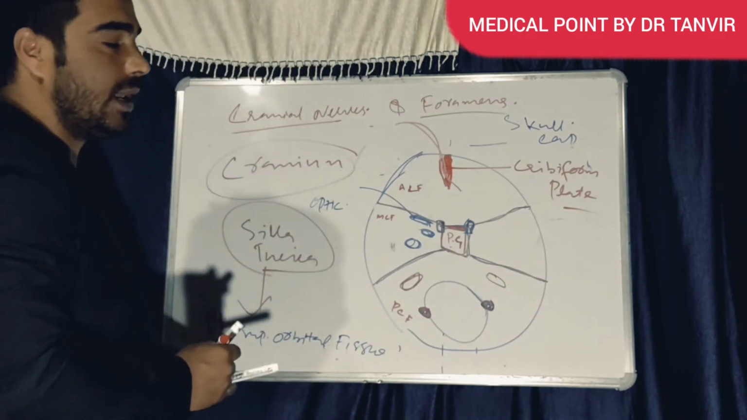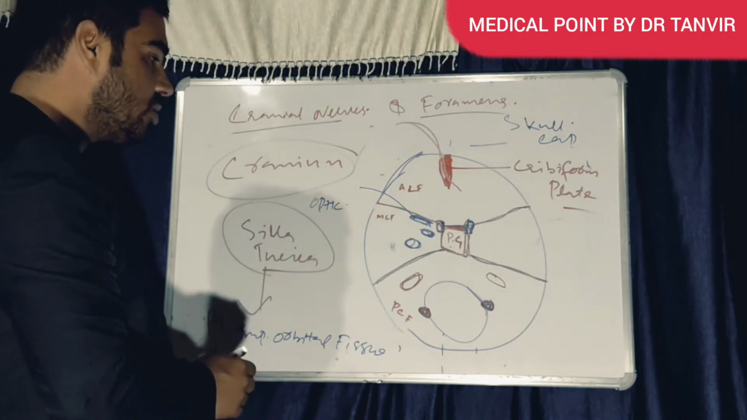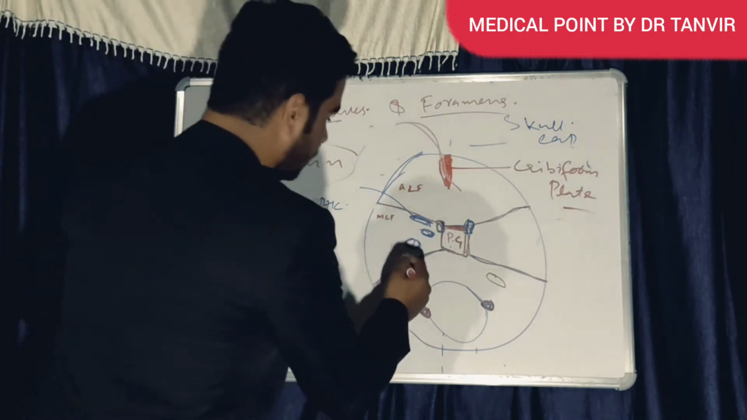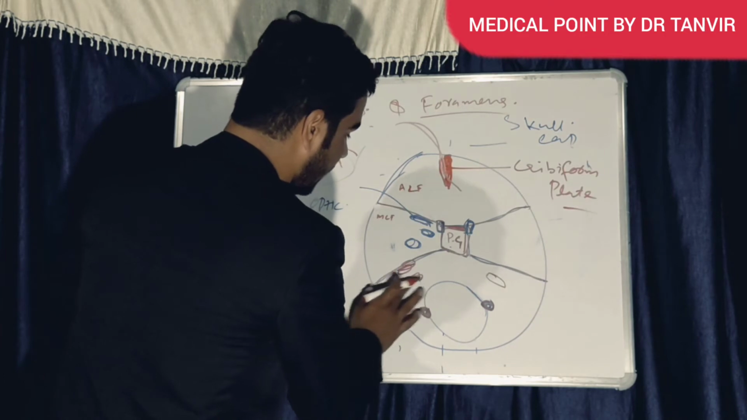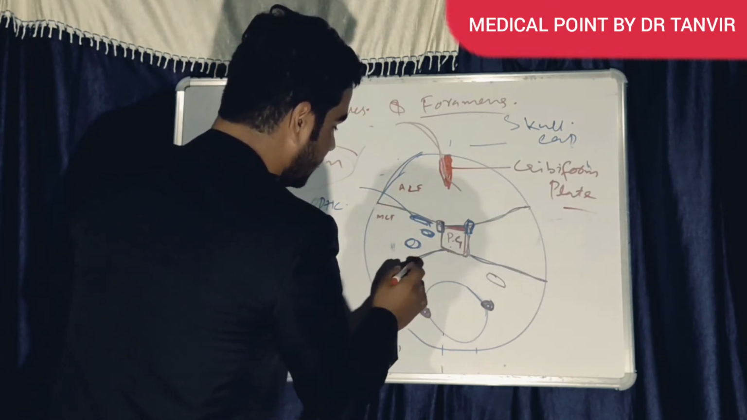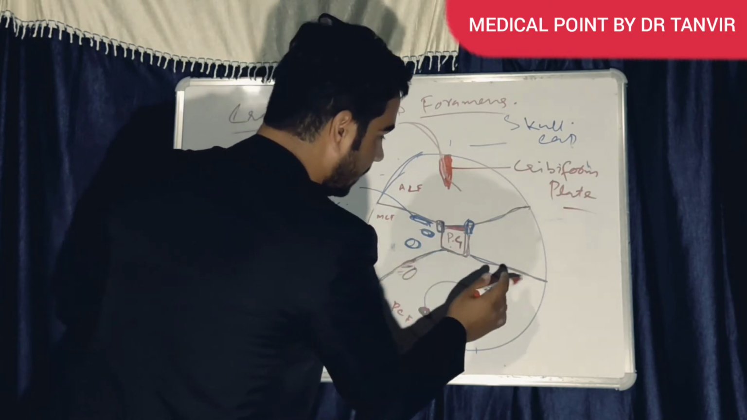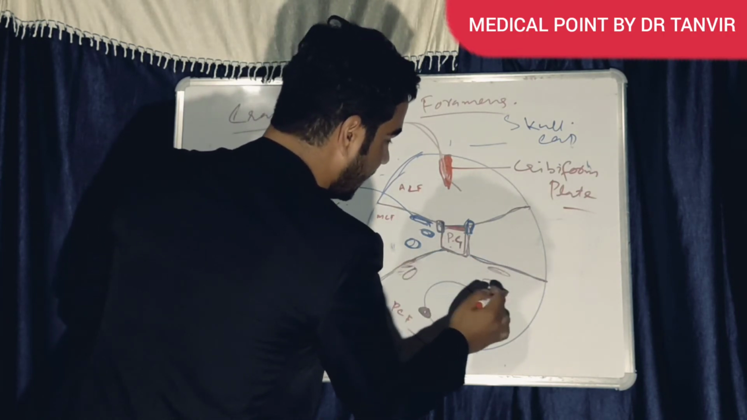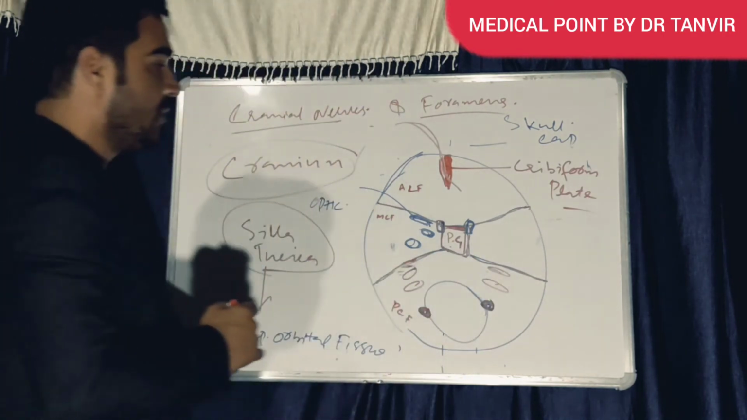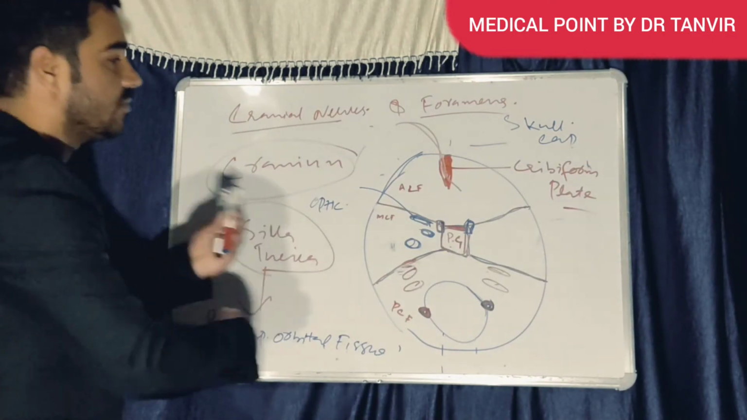So we have to remember the jugular foramen and the internal acoustic meatus. This is the internal acoustic meatus and the jugular foramen. Now we have to know where the nerves are coming out from.